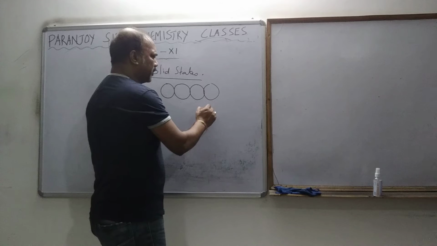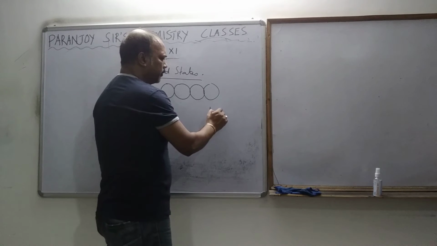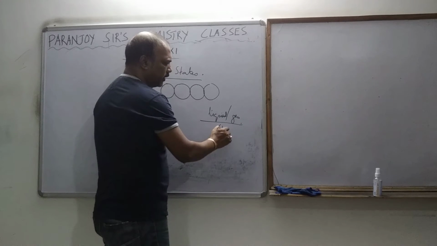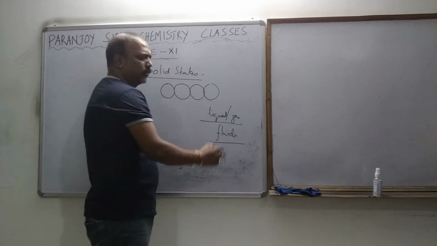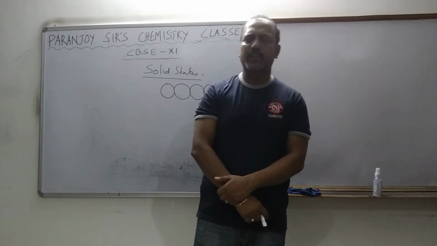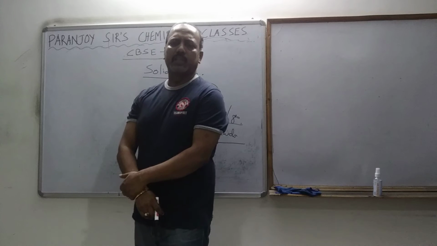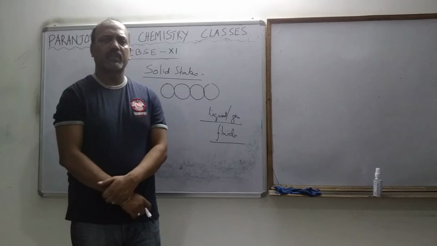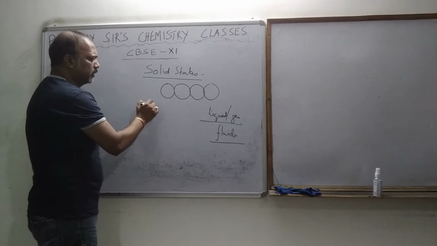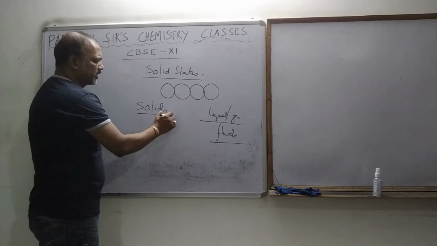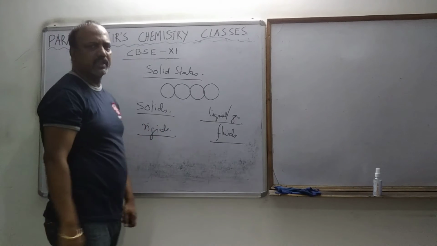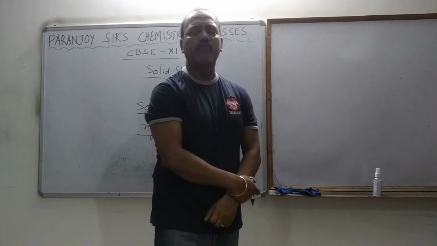The liquid and gas together are also called fluids. I think I told you about this. They're called fluids because they can flow. What is flowing? All of you know. The gas can flow, the liquid can flow. That is why they are called fluids. But the solids are called rigids. Why are they called rigids? Because they cannot flow, they can move.